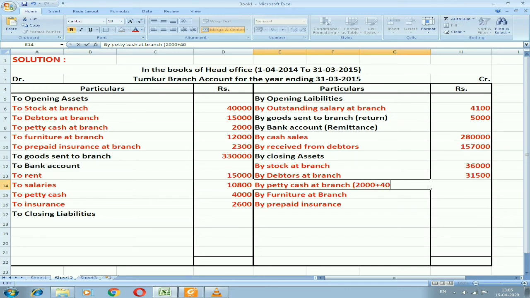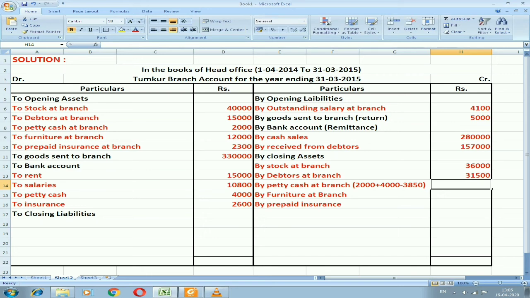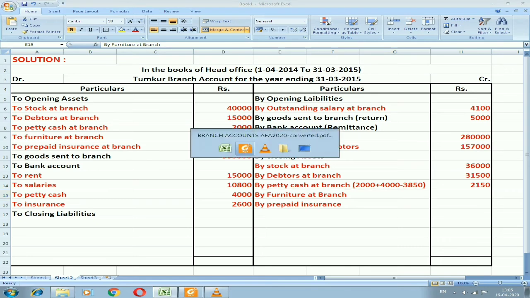Plus 4,000 minus 3,850 as the expenditure they have spent. If you deduct that amount from the cash, we will get the balance of cash at the end of the year, that is 2,150. Next, I need to close the furniture at branch.